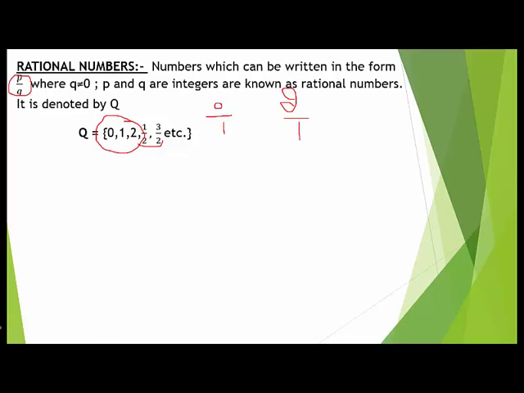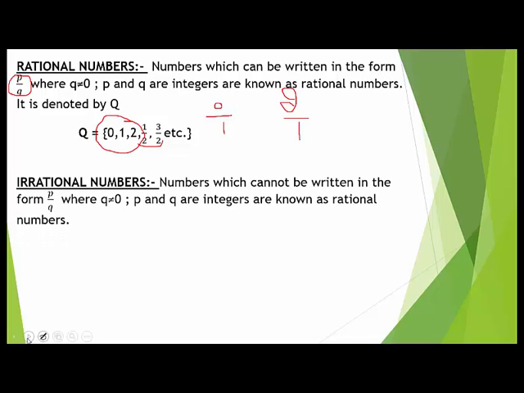Now my next number is irrational numbers. This is just the reverse of rational numbers. Means if we can't represent the number in the form P by Q, then this is an irrational number. The rest will be the same. Examples: pi, √3, √2. Now student, 22 by 7 is the approximate value of pi.